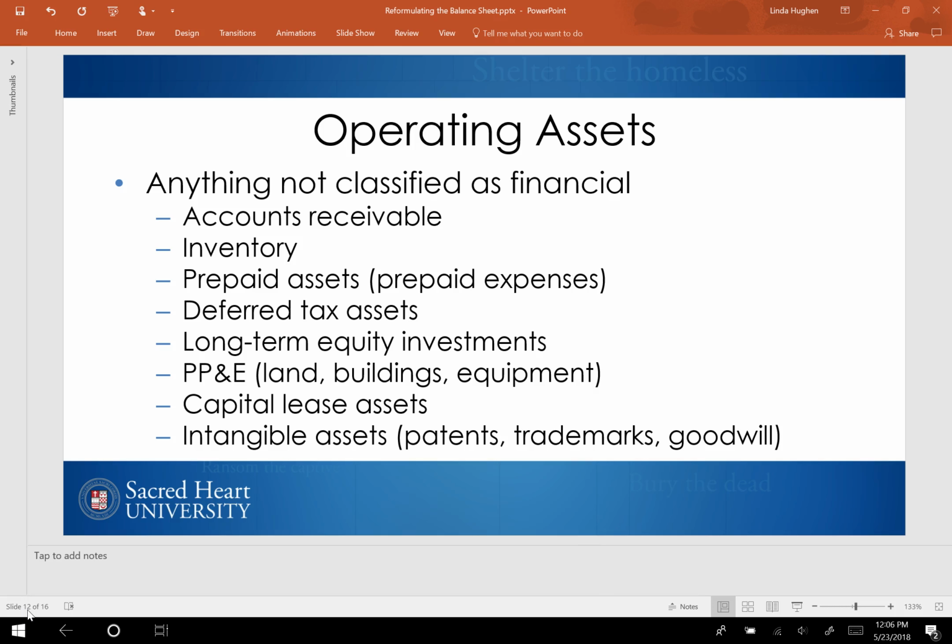Assets are acquired for a main reason: to generate revenues or income. Assets that are not financial are used in business operations, typically the production of goods or services for sales to customers. The operating assets are listed here: accounts receivable, inventory, prepaid assets, also called prepaid expenses, deferred tax assets, long-term equity investments. As we mentioned earlier in the financial section, long-term equity investments are not financing, even though short-term equity investments are. PP&E, land, buildings, and equipment, capital lease assets, and intangible assets all qualify as operating assets.